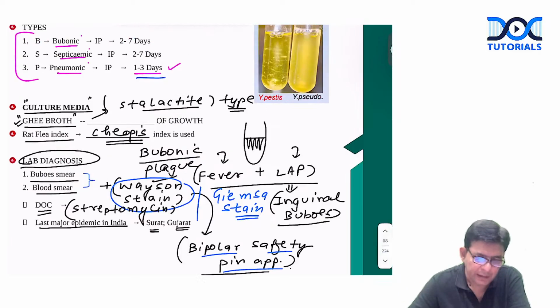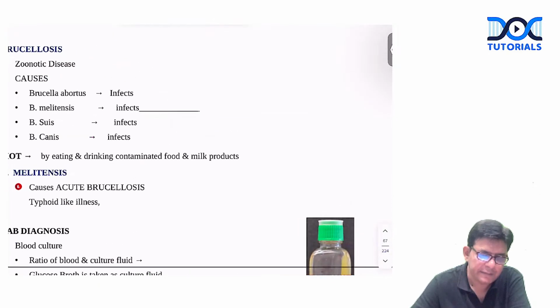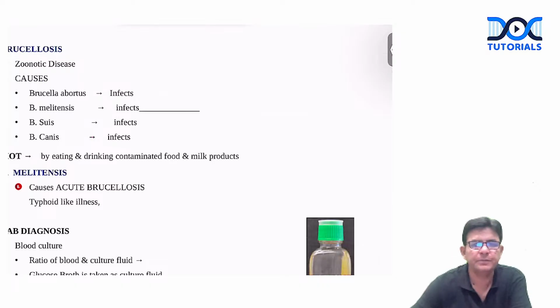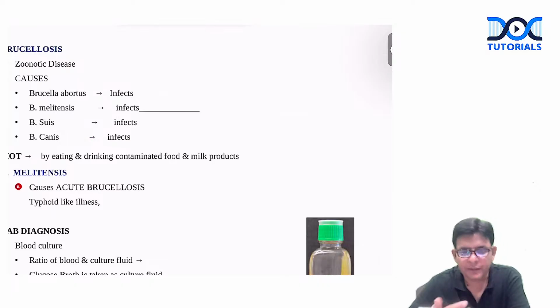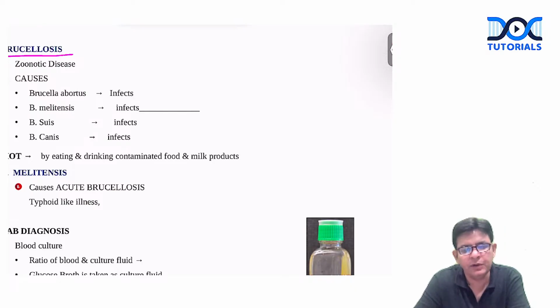Now, another important infection which you can definitely get in the form of an MCQ or a short note, or as a zoonotic infection in a long question, is brucellosis.